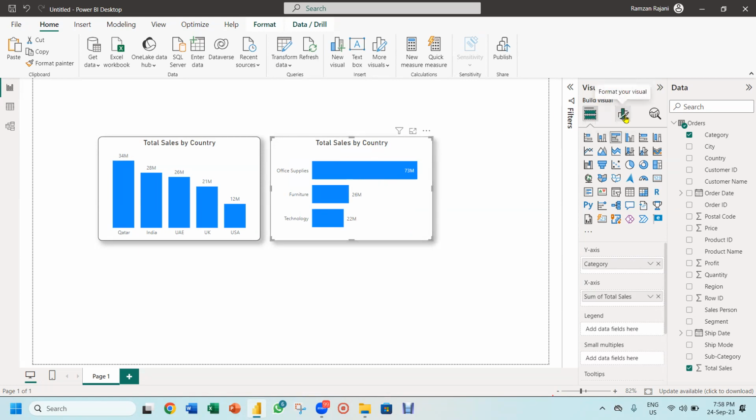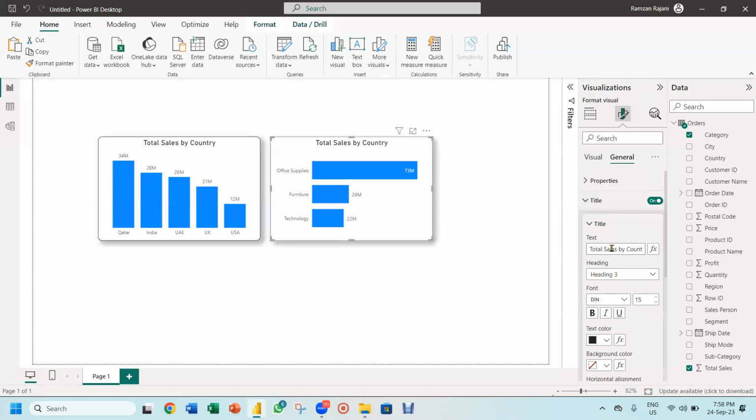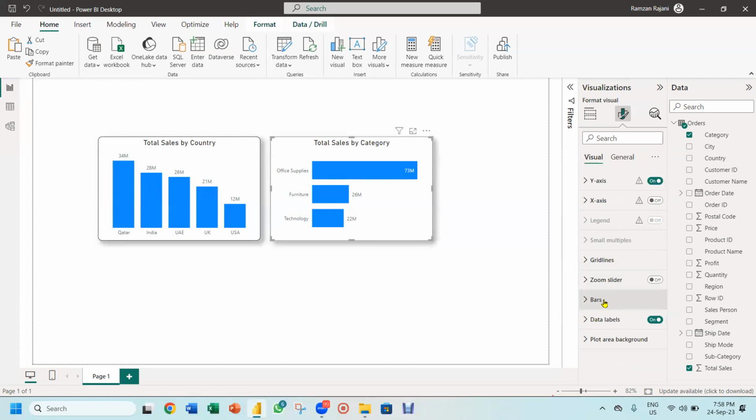I want to change the title of it. So I go to visual, format your visual. I go to general. I go to the title option and I say total sales by category. So I went and typed total sales by category. I want to change the color of it. We can change the color. I go to the bars.